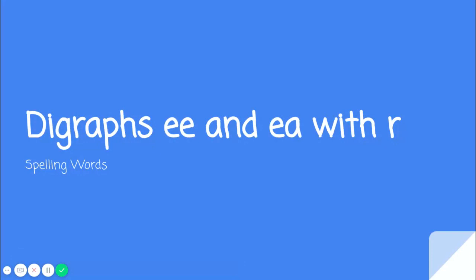This is our second lesson on digraphs EE and EA with R. It is important to remember that when we see EER and EAR, they both say ear. We hear that long E and the R. What we're going to do today is go through each of our spelling words and the meanings of our spelling words. We're also going to segment them out and then blend them together to form the word. All right, so here we go.